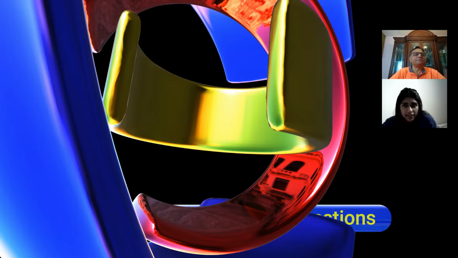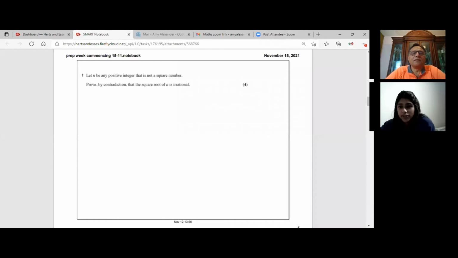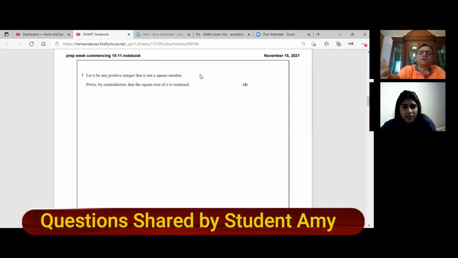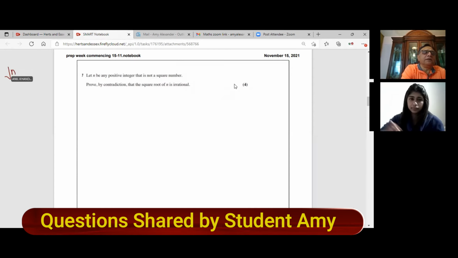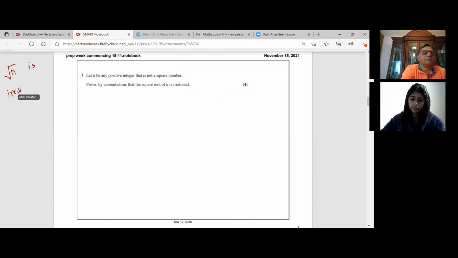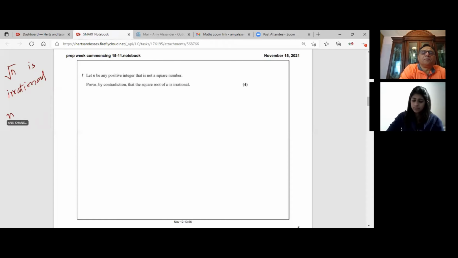So we had this proof question. Okay, so can you please read the question? We'll work on it. Let n be any positive integer that is not a square number. Prove by contradiction that the square root of n is irrational. So we have to prove that square root of n is irrational. And we are given n is a positive integer, right? So we can say n belongs to Z plus, that is positive integers, correct?